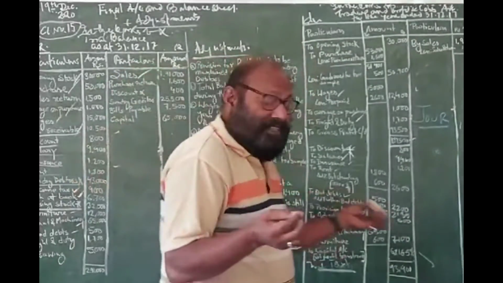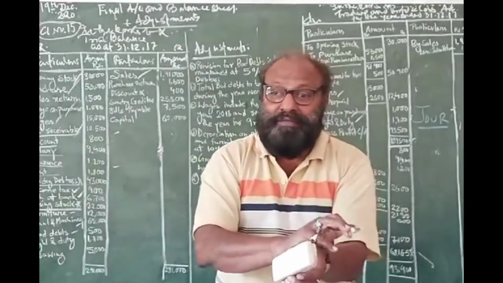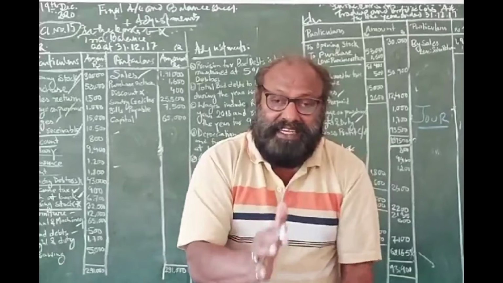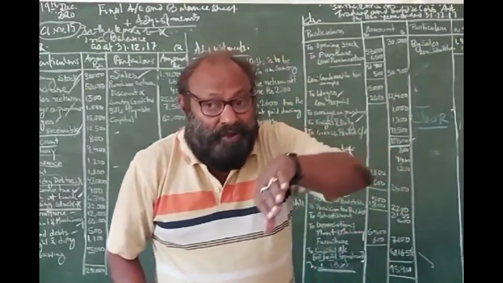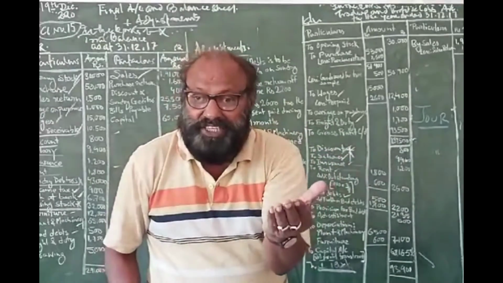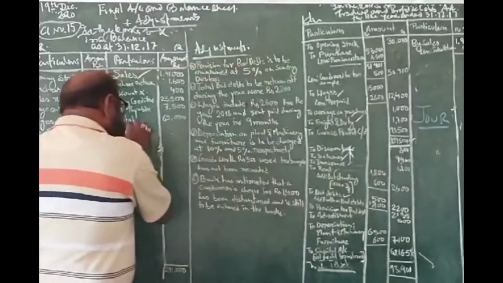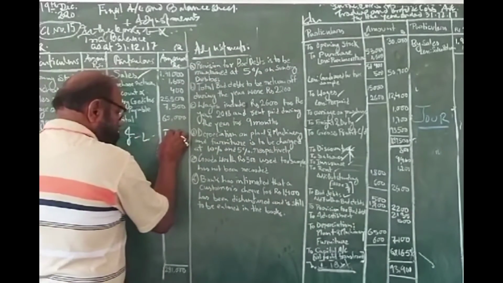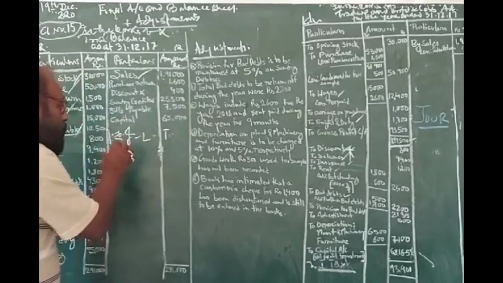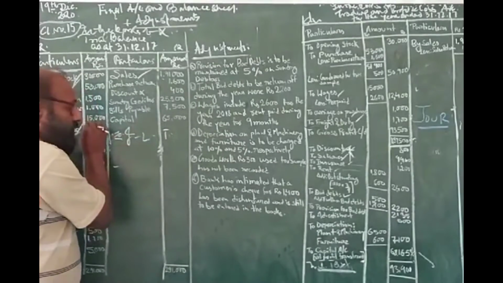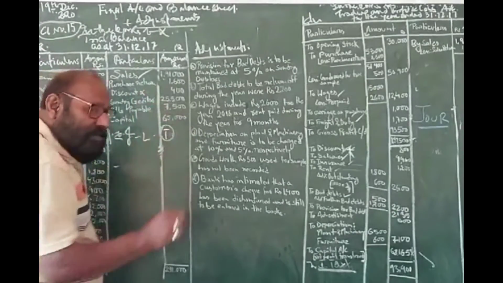Now see, the trial balance gives you a huge number of items, and these items have at some time occurred in your organization, as all these are recorded: journal, ledger, and then trial balance. So when transactions are effected, you get the results in the trial balance.